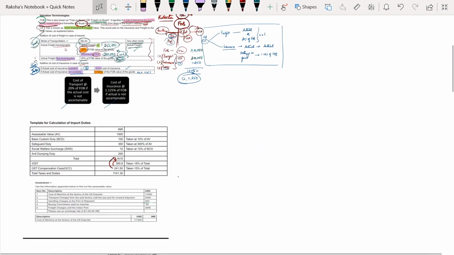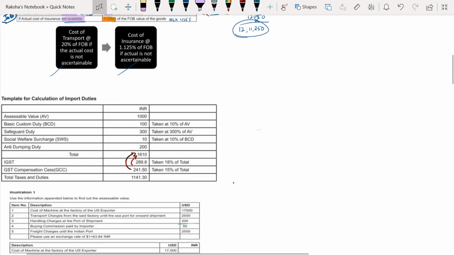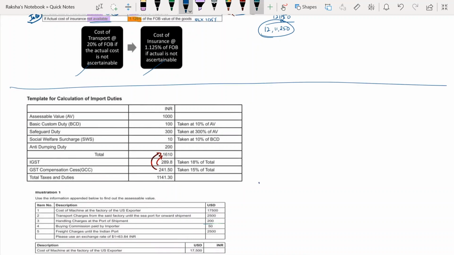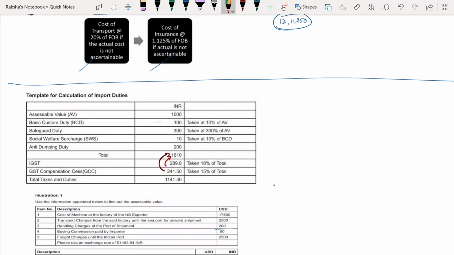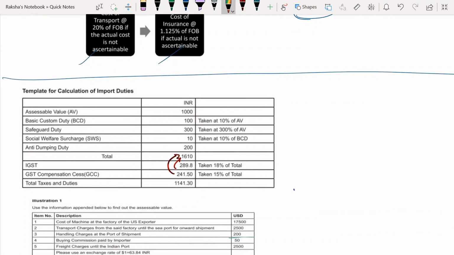Okay. Now, until now we understood how to ascertain the value. Now, we'll see how are we going to calculate import duties. Until now you found out the assessable value, that is FOB plus CIF. If you do, you will get assessable value. Okay, from this point we will require it for calculation of customs.